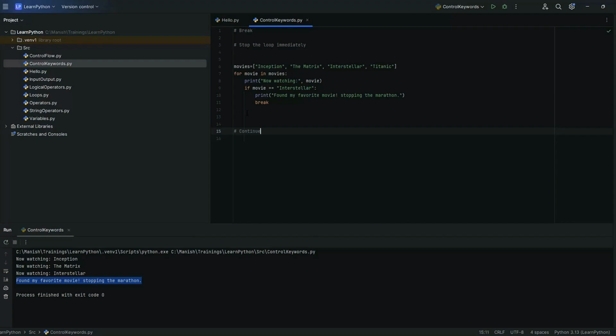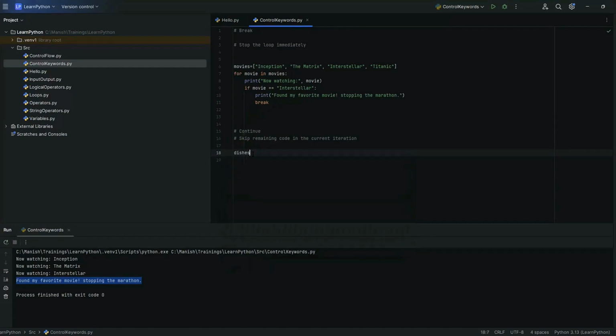Next up is continue statement. The continue statement is used to skip the rest of the code inside the current loop iteration and move to the next iteration. It allows you to skip certain steps in the loop if a specific condition is met. Let's understand this using an example. Imagine you're having dinner with friends but you skip any dish that's too spicy.